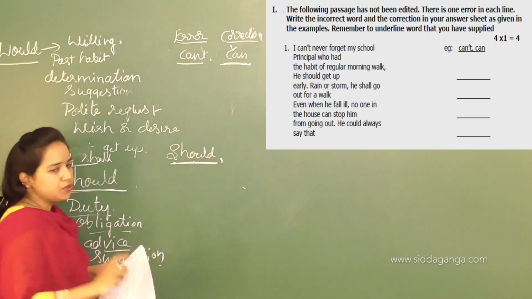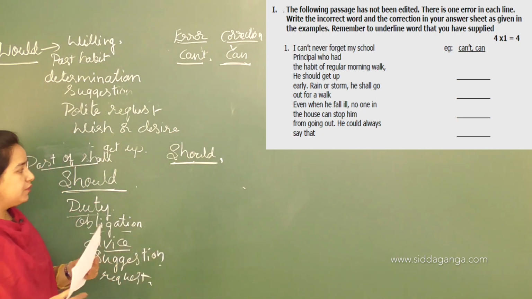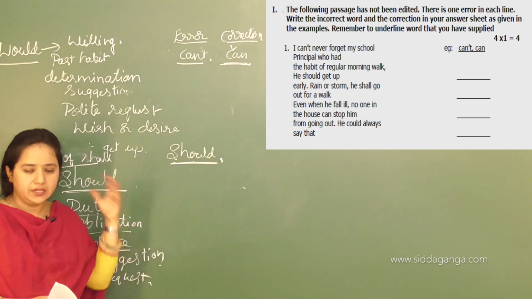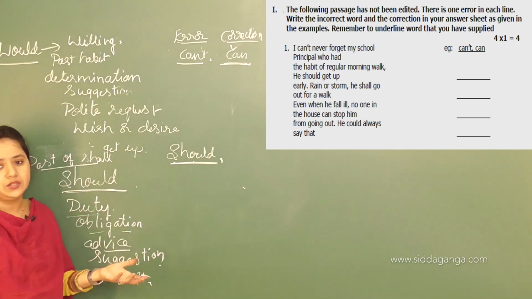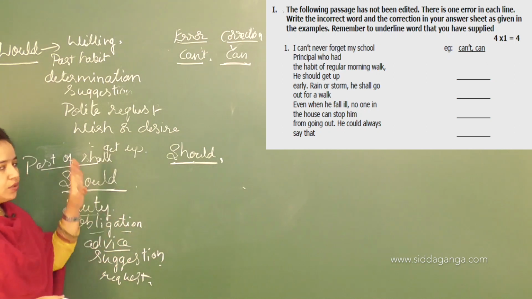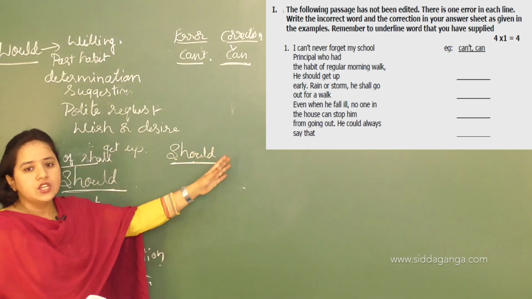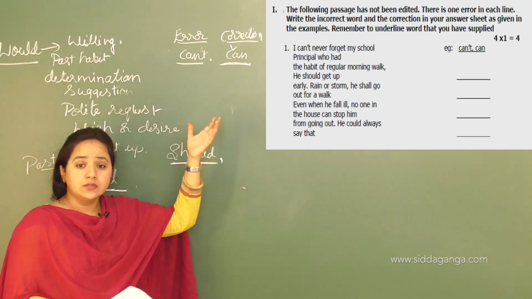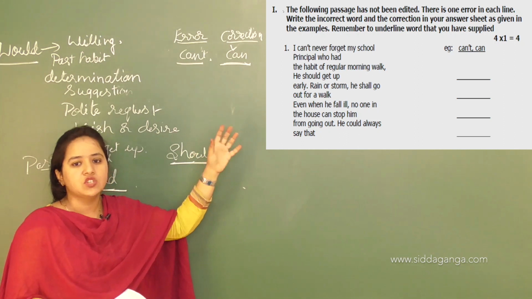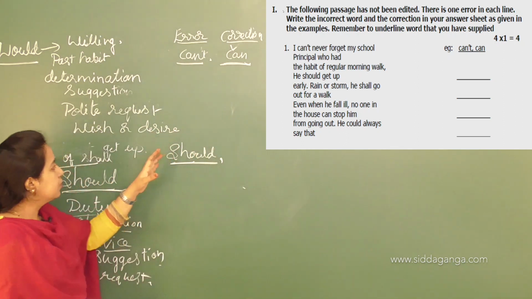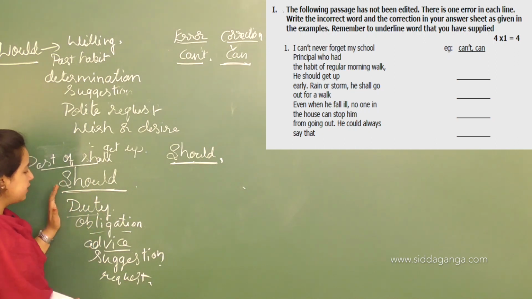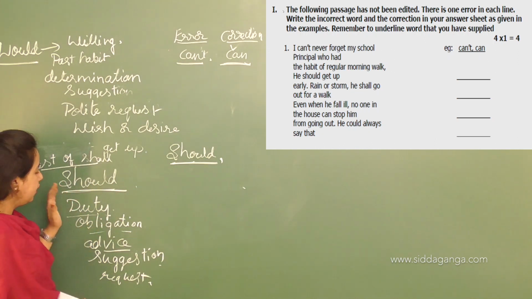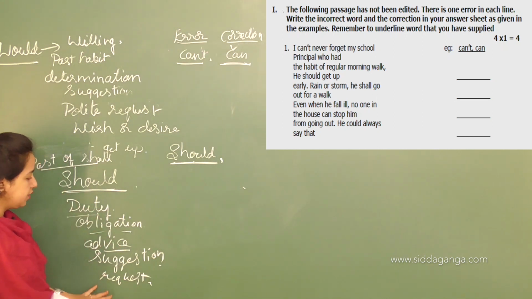The first thing you should understand is that when we use modals in sentences, we need to know which modal is the right one in that particular sentence. Here we are talking about someone's past habit, so you can't use should there. Should expresses duty, obligation, advice, suggestion, and request.